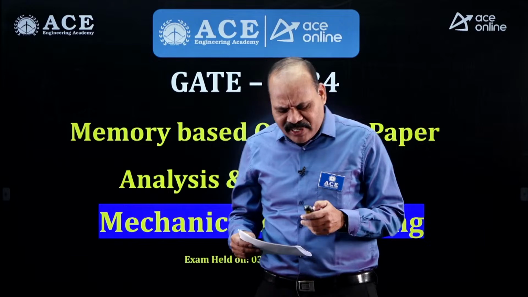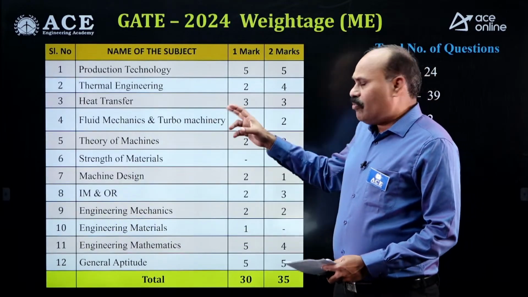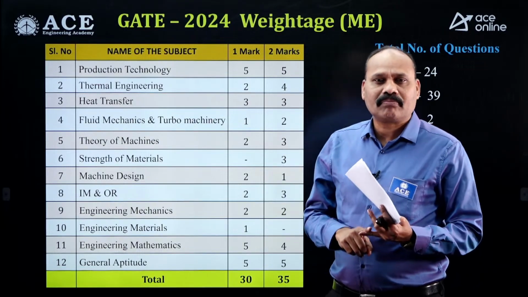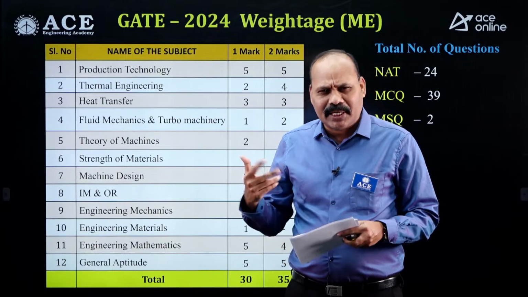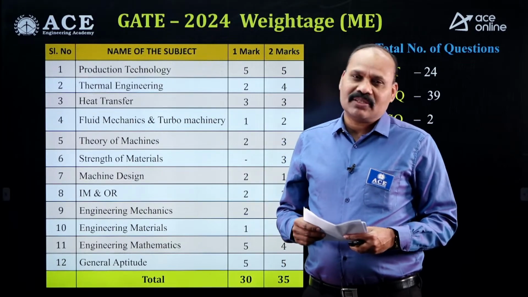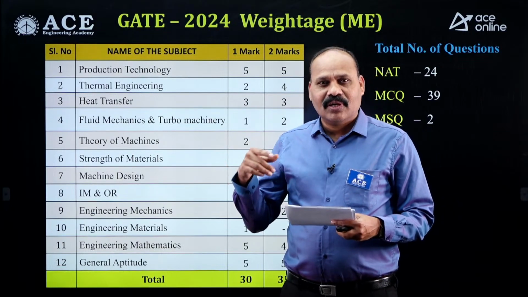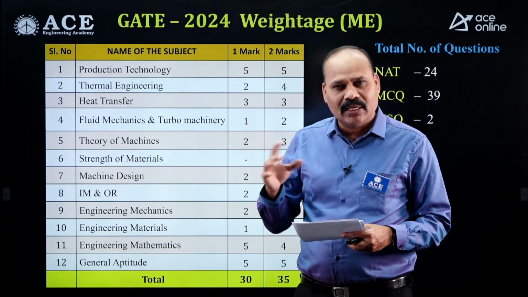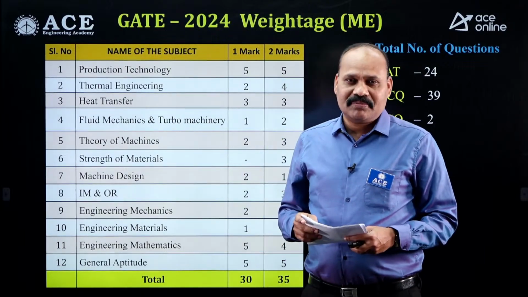When you see the weightage, we had three streams: production, design, and thermal. In production this time, material science and metal cutting science, machine tools, advanced machining methods, IM and WAR, all together around 24 marks.